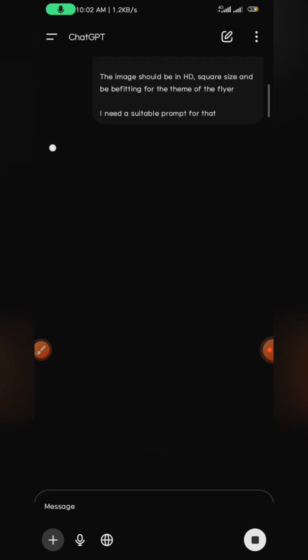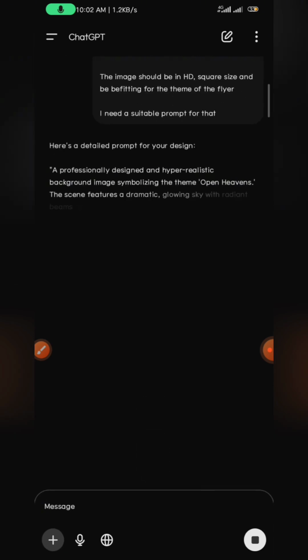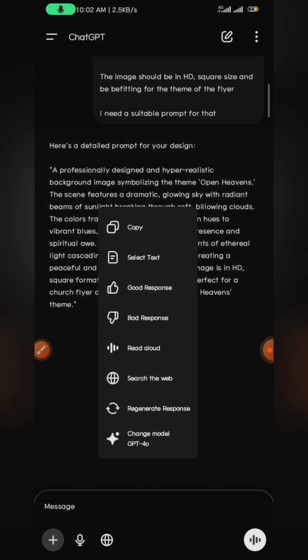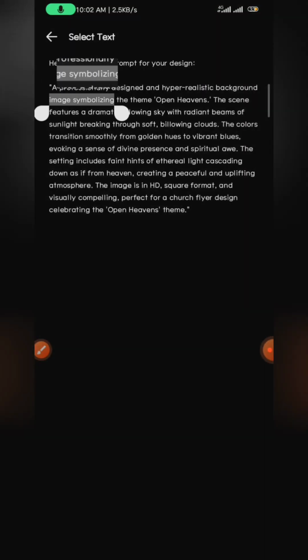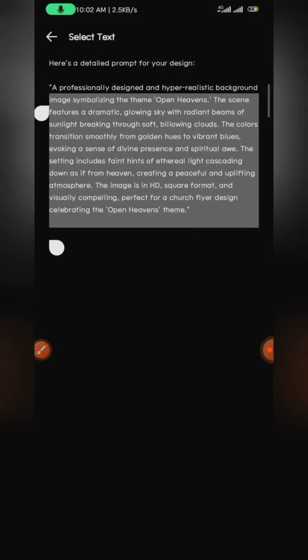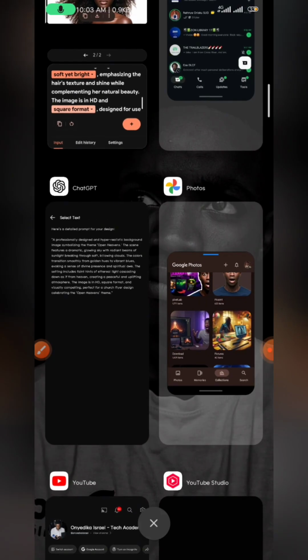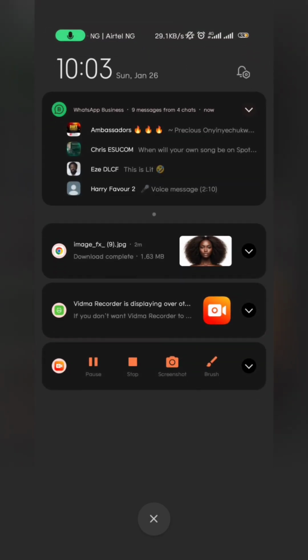So let's just send that, and see, it just does everything. Tells you the scene, features, and so on. All you need to do is select text, copy out this part, and take it over. I didn't copy that properly, but I want to make sure you copy yours properly.